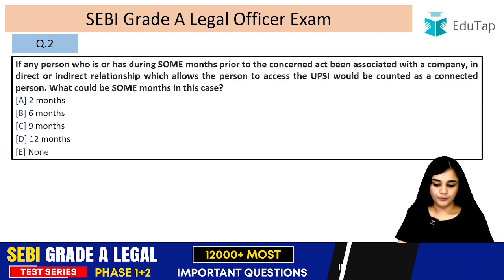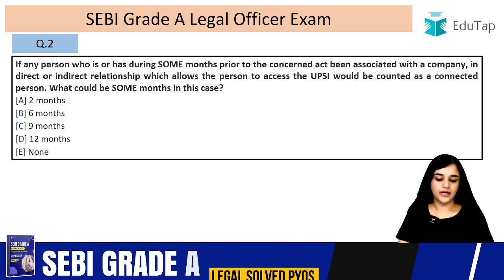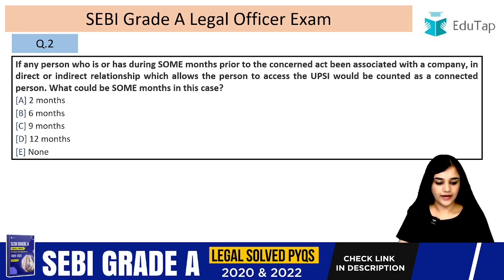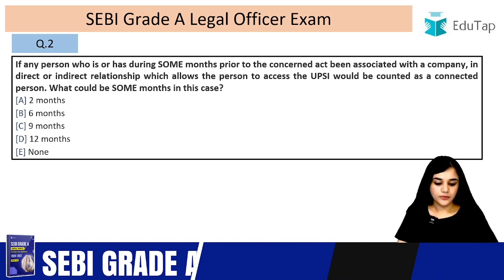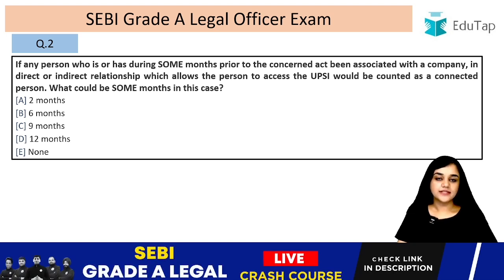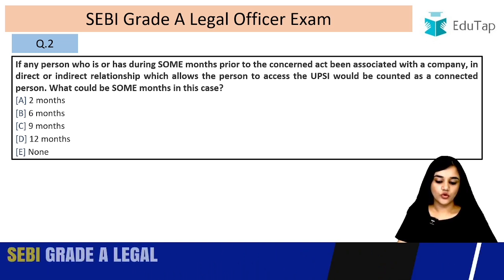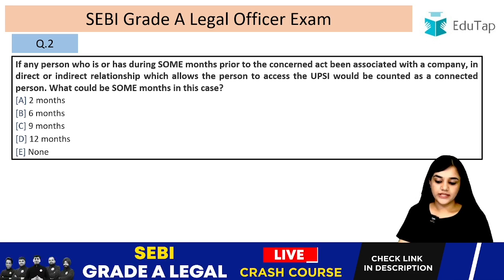Question number 2. If any person who is or has during some months prior to the concerned act been associated with a company in direct or indirect relation which allows the person to access the UPSI, the unpublished price sensitive information, would be counted as a connected person, which would be some months in this case. So what is this time duration? So the answer is option B, 6 months.